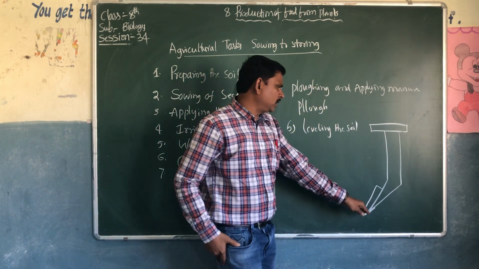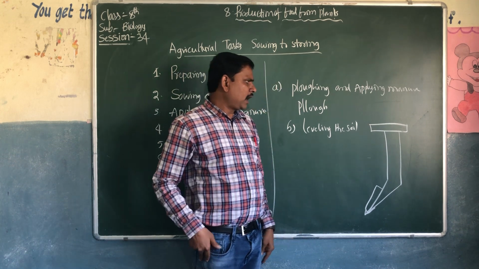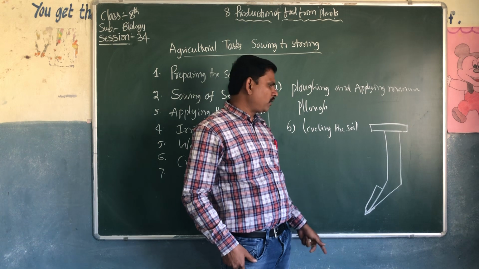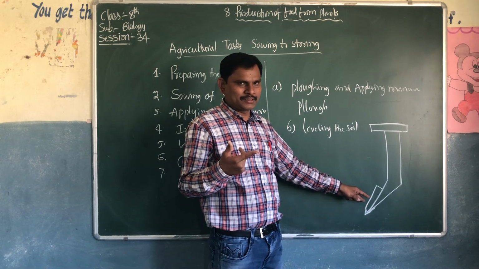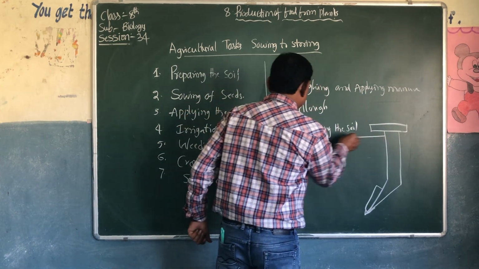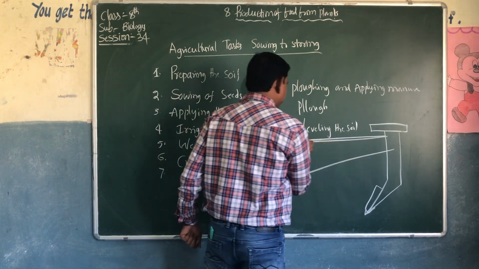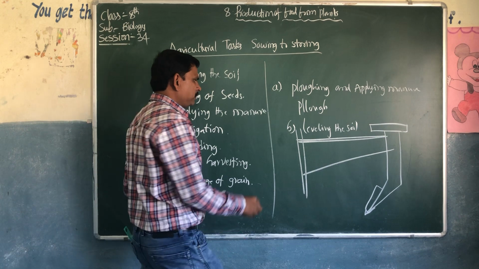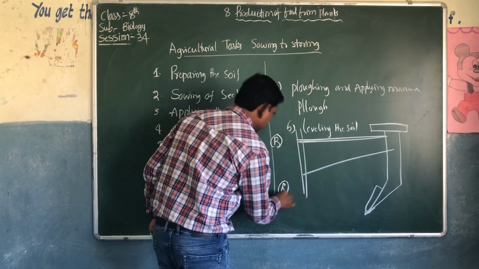You can see the corner. It's L-shaped, and in the corner we can see a T-shaped structure of this wooden plough. In the corner we can see an iron plate, and there are two sticks connected to another wood. They will keep it on the two bullocks' necks.